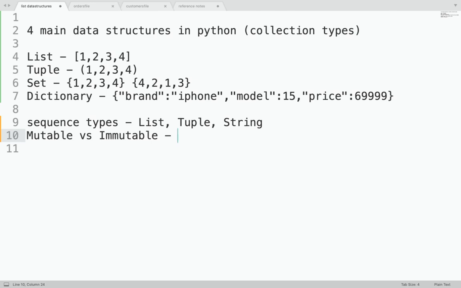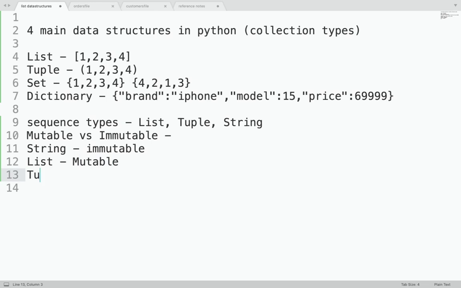Yeah. So I was talking about mutable versus immutable. Mutable means the value can be changed. Immutable means the value cannot be changed. For example, when you talk about a string, you cannot change the value. So it is immutable. When you talk about a list, it is mutable. You can change the value. I'll show that in this session.